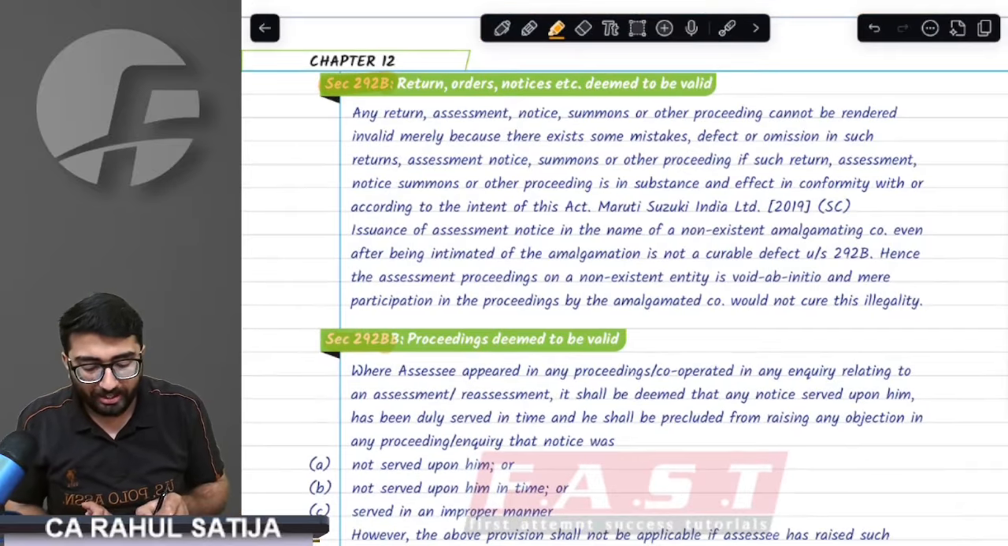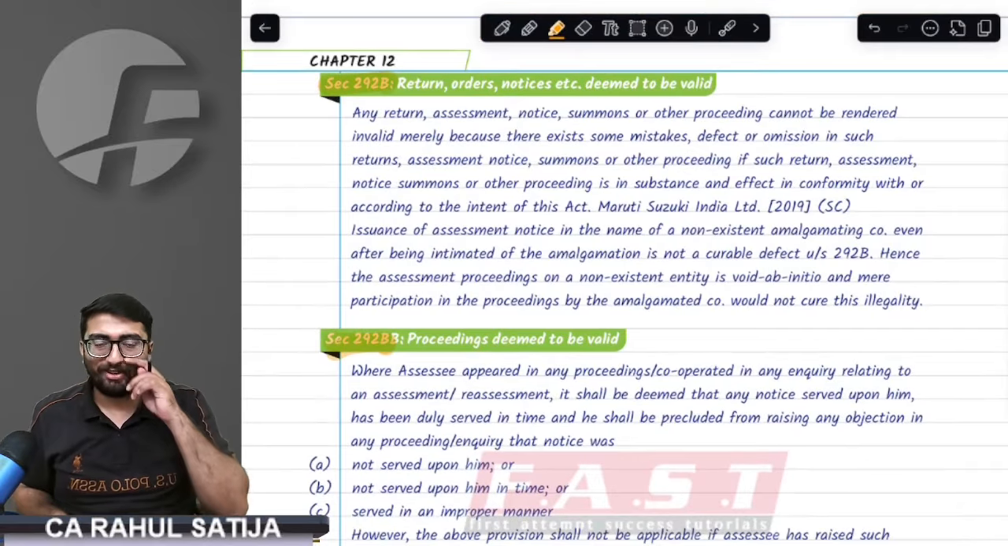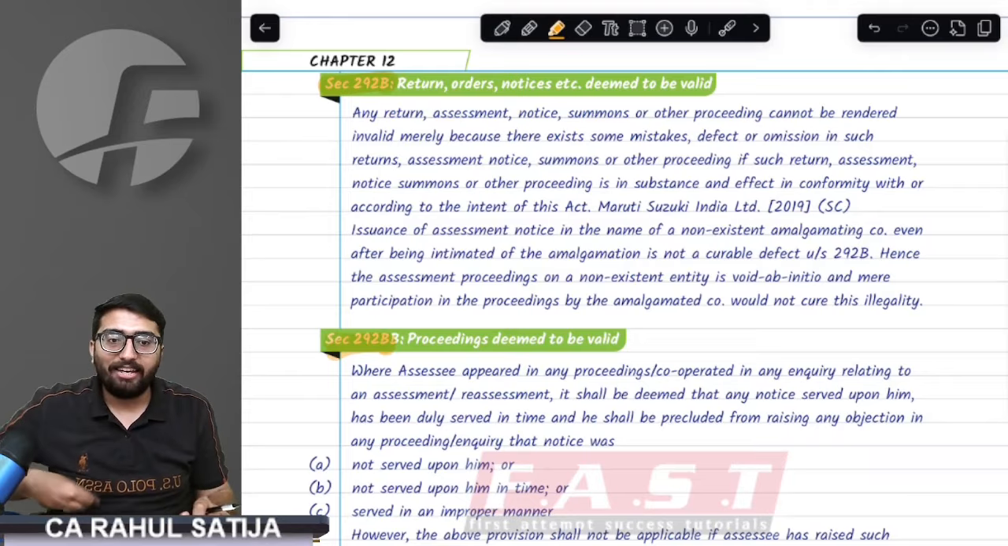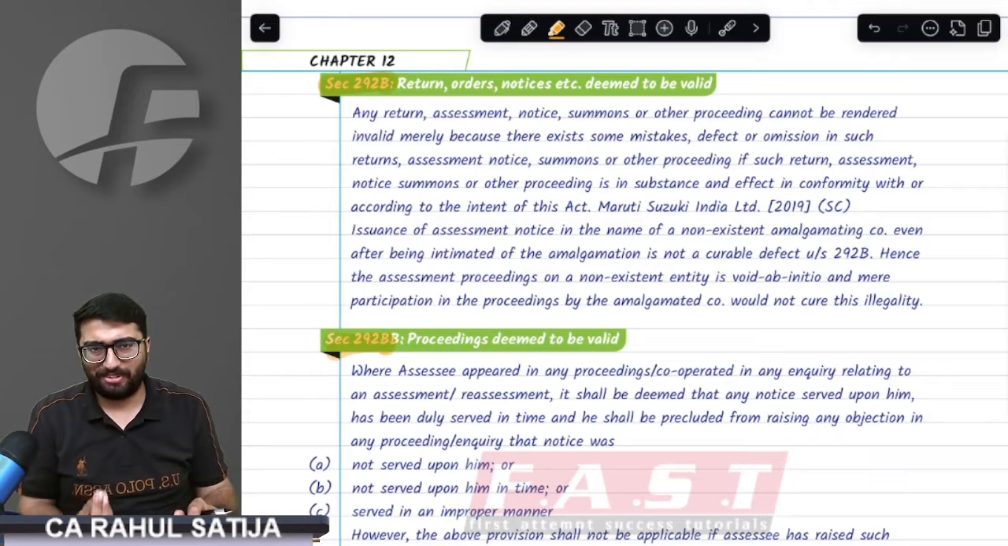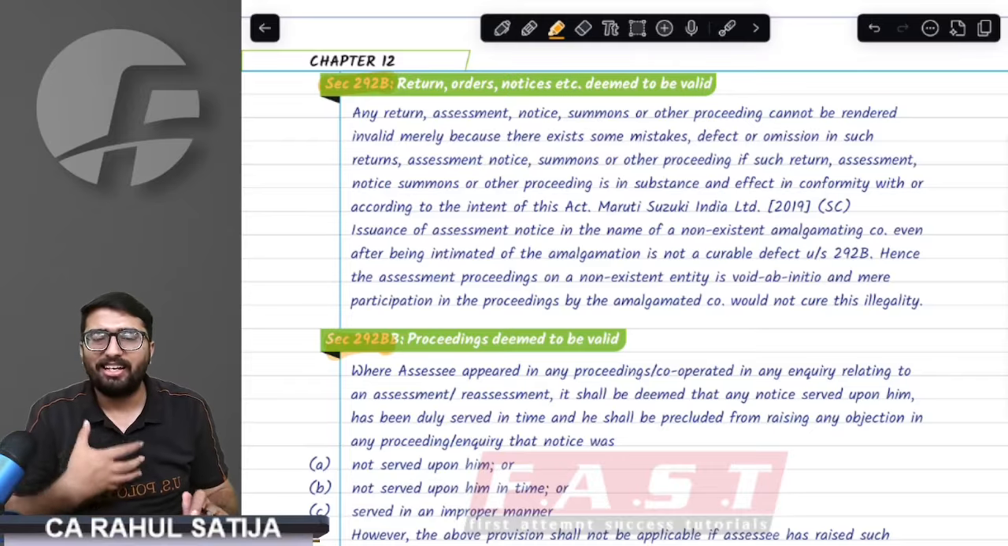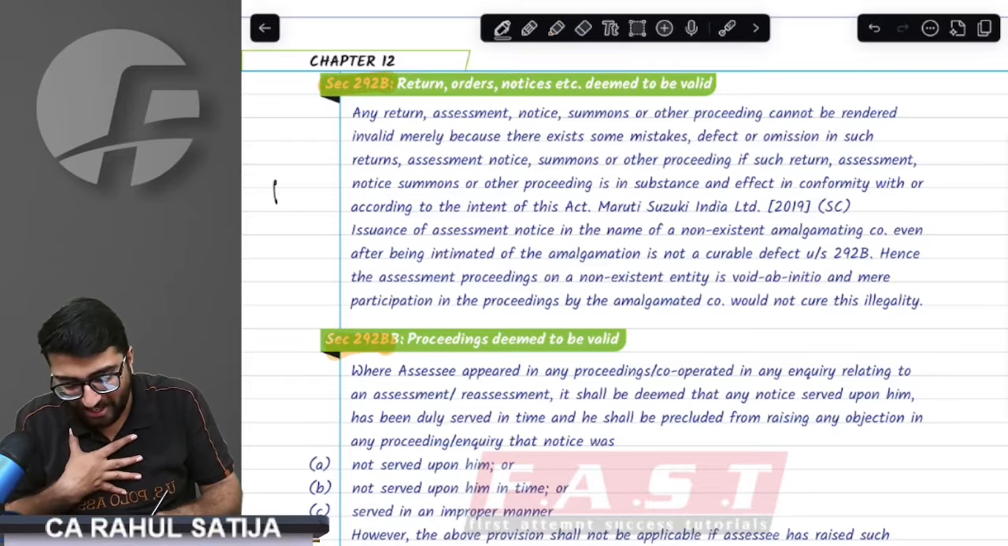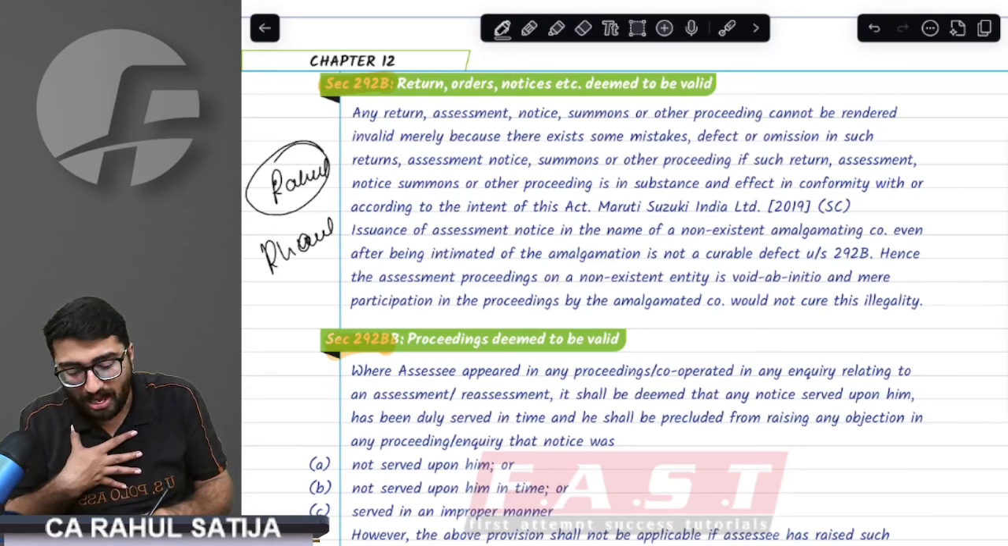Section 292B and 292BB, these are two important, beautiful sections. What are these sections? Listen. If there are any small defects, for example, my name is actually Rahul, instead of Rahul, they mentioned RHAUL.